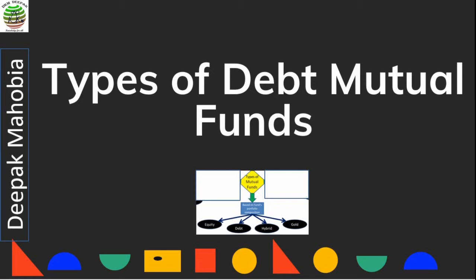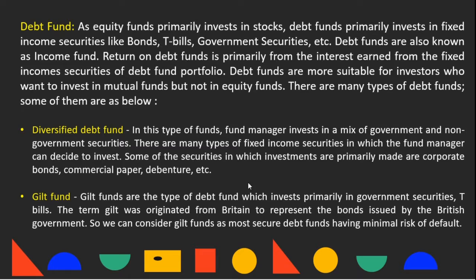Type of debt mutual funds. As equity funds primarily invest in stocks, debt funds primarily invest in fixed income securities like bonds, T-bills, government securities, etc. Debt funds are also known as income funds. Return on debt funds is primarily from the interest earned from the fixed income securities of the debt fund portfolio. Debt funds are more suitable for investors who want to invest in mutual funds but not in equity funds.